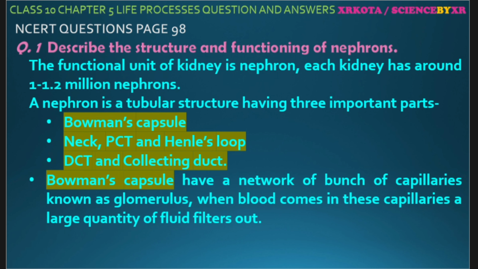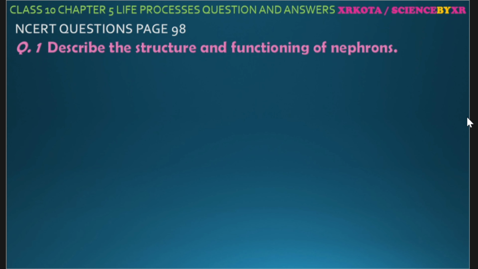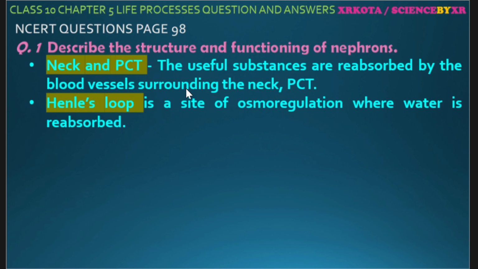Okay. Bowman's capsule is a filtration unit where, when the blood comes with high pressure in the thin capillaries, a lot of fluid is filtered out along with the dissolved substances in it. Not all these things which are filtered out from this Bowman's capsule are waste. Hence all the important substances like nutrients, hormones, water, etc. have to be reabsorbed, and this reabsorption is done in the neck and PCT. Henle's loop is the site of osmoregulation where water and minerals are absorbed.